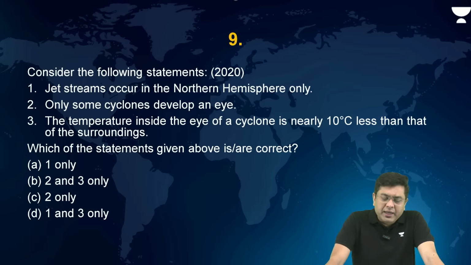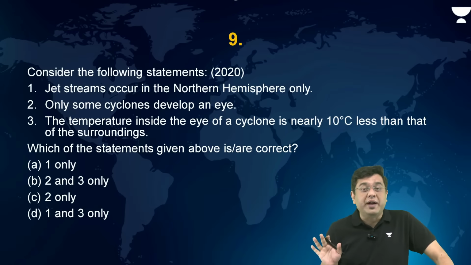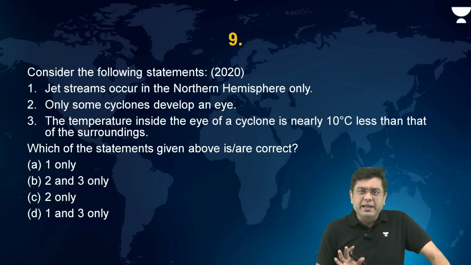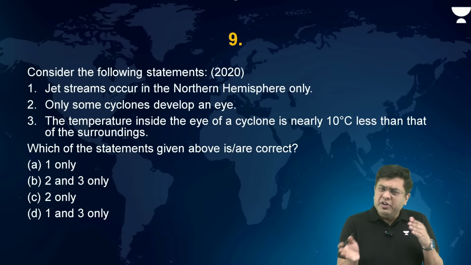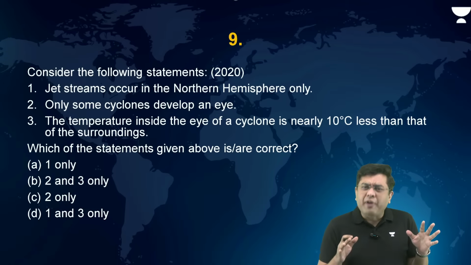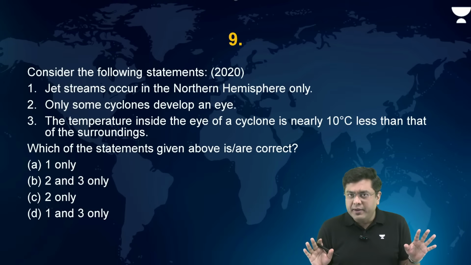Jet streams occur in the northern hemisphere only. Only some cyclones develop an eye. The temperature inside the eye of the cyclone is nearly 10 degrees Celsius lesser than that of the surrounding. Again, UPSC has tried the same trick, throwing the data pointer in order to confuse the candidates, so that they get confused whether it is 10 degrees Celsius lower, 5 degrees Celsius lower or not. That entire thing is a facade, right?